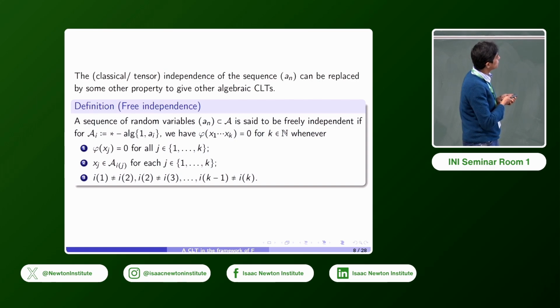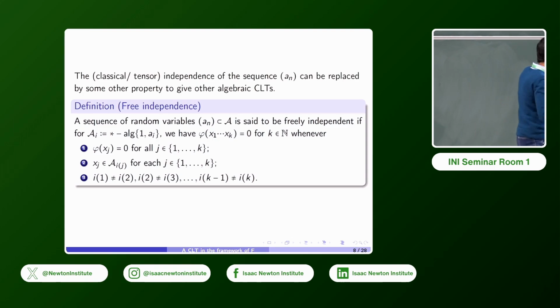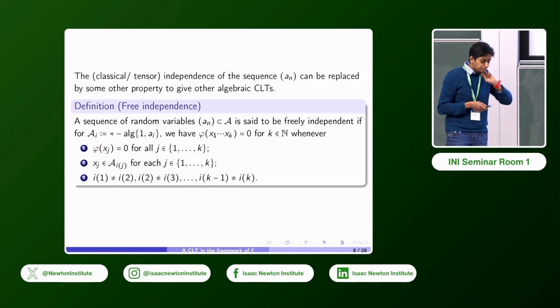So i_1 is not equal to i_2, i_2 not equal to i_3, and so on, up to i_{k-1} not being equal to i_k. So neighboring x_j's come from different star algebras A_i. In this case, if whenever φ of x_j is 0, then φ of this product is 0, then the sequence a_i is freely independent.